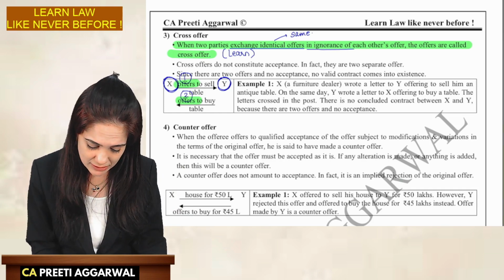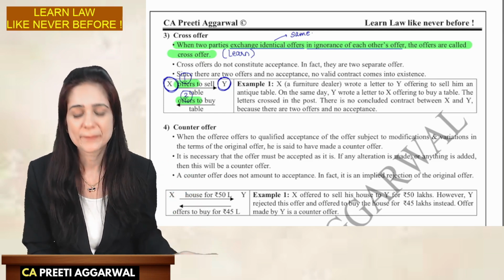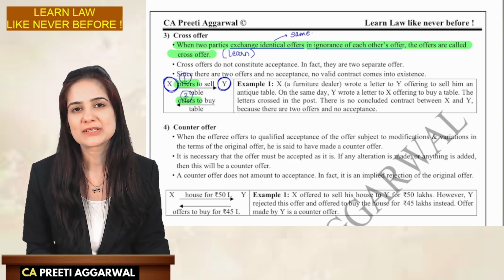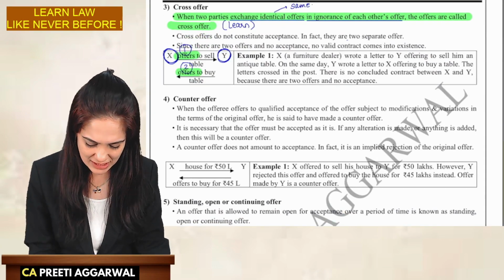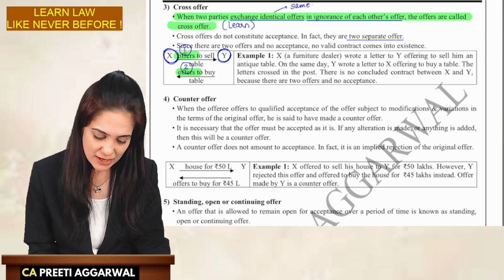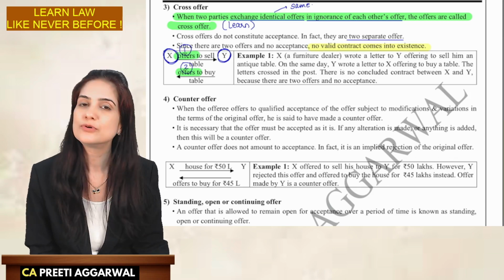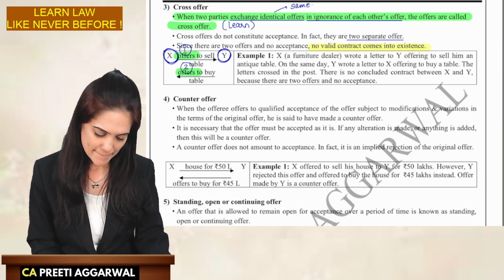But in ignorance of each other's offer, I was not aware that the other person is also going to give me the same offer. Then these offers are known as cross offer. There's no acceptance. These are just two offers. Therefore, no valid contract comes into existence. There are two offers, there's no acceptance. It's not a contract.